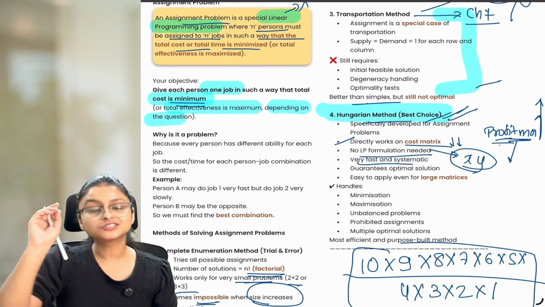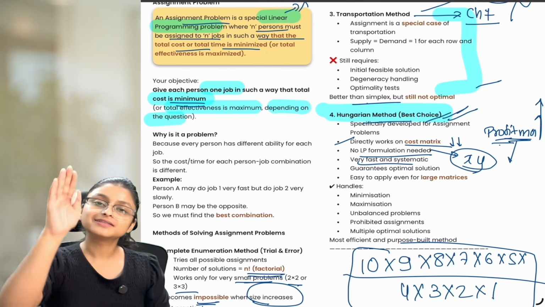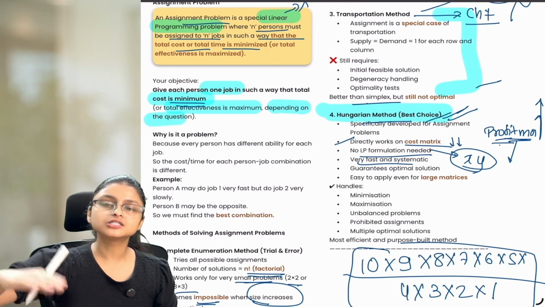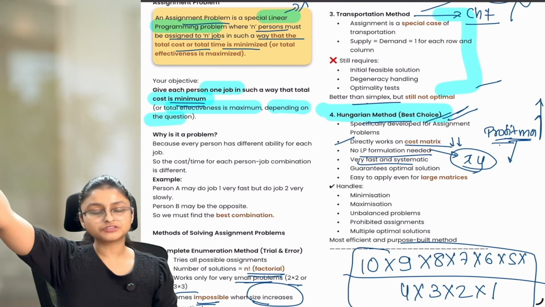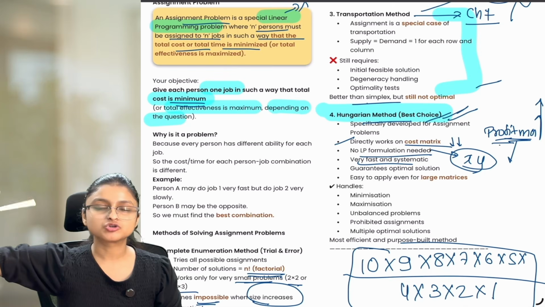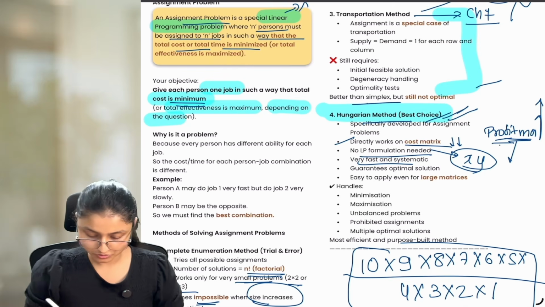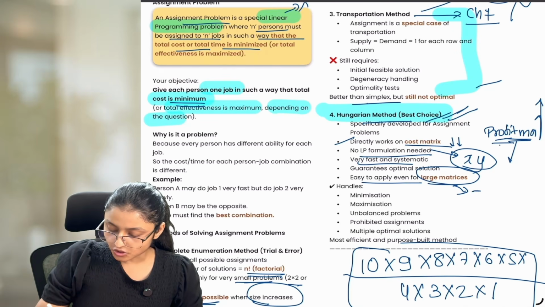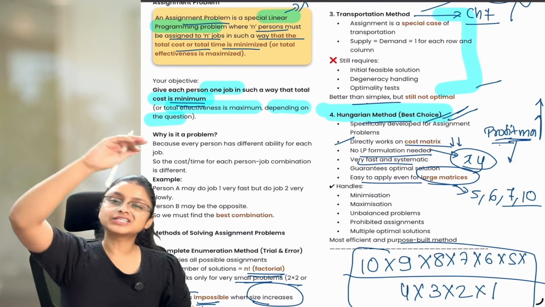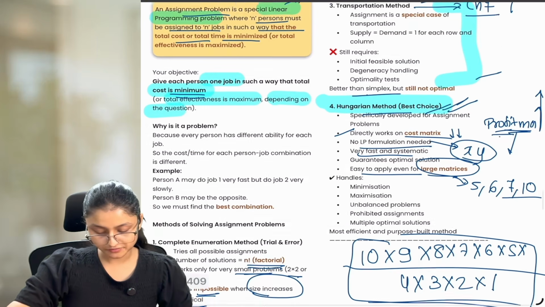It is guaranteed that the solution you get from the Hungarian method is going to be the best one, that is the least cost or the least time which you wanted. Or you can also find out the maximum revenue or profit you can earn from the alternatives available to you. Next, it is easy to apply even for large matrices. Even if the matrix is 5, 6, 7 or 10 by 10, where there are 10 rows and 10 columns, you can handle it very easily as compared to other available methods.